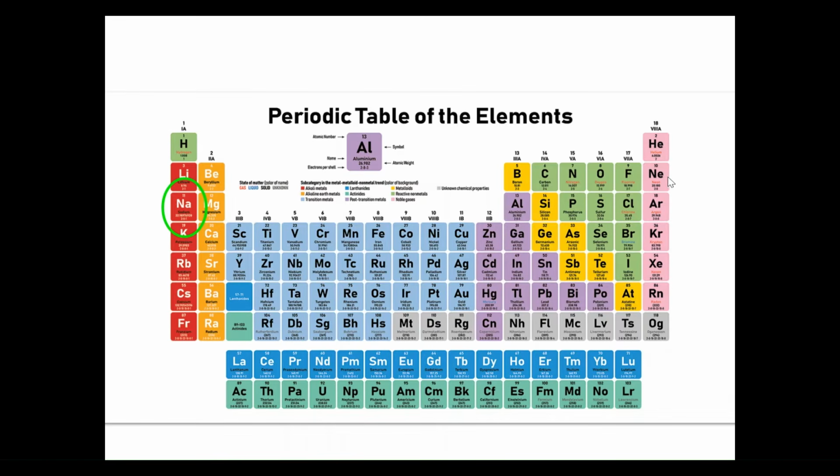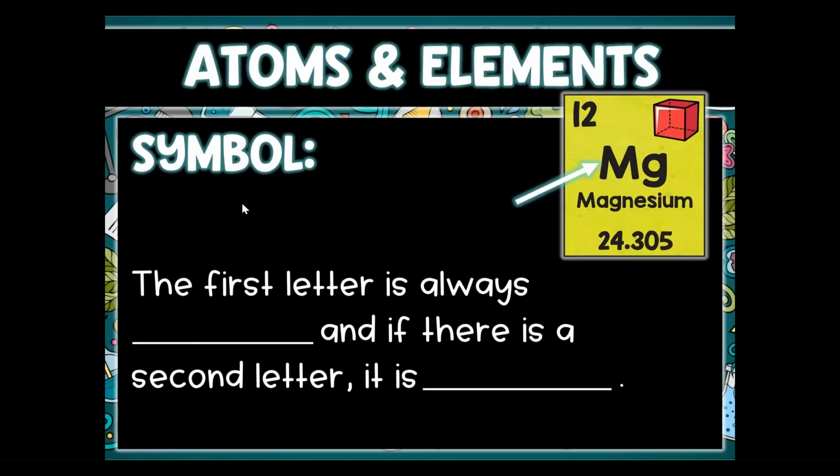Co. What is the abbreviation of sulfur? S. Good job. And lastly, what is the abbreviation of vanadium? Good, just V. So it can either have 2 letters or 1 letter.